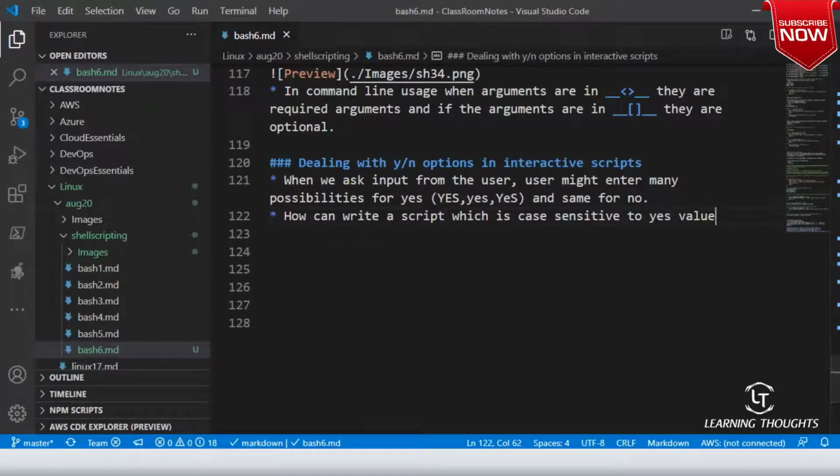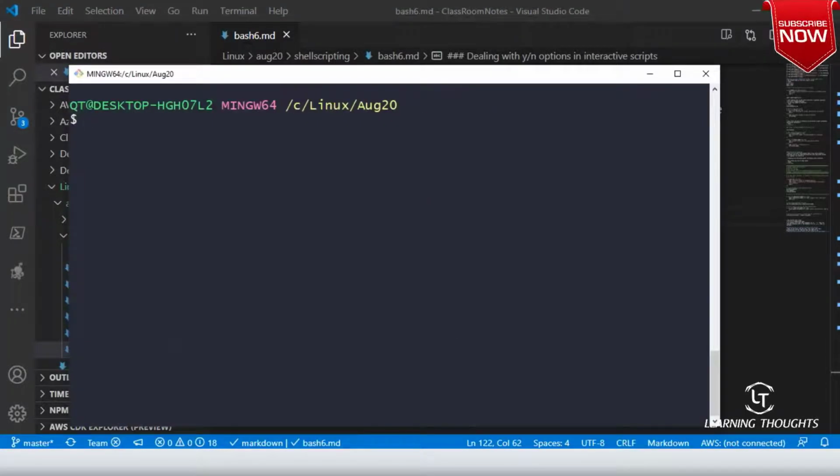Because if you go into shell script and ask the question is yes equal to yes, and means they are equal, or means they are not equal.